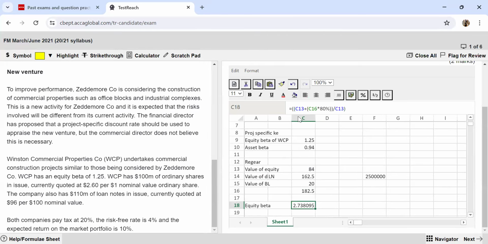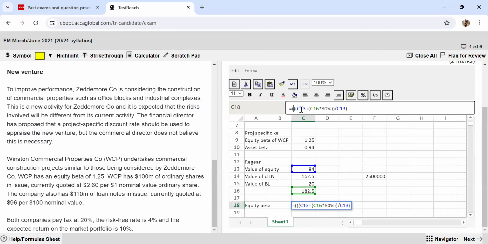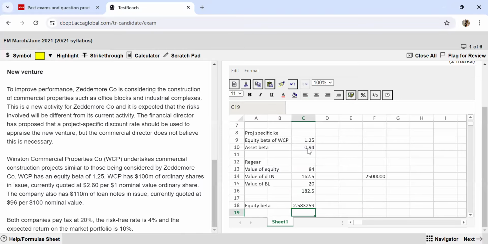Now this is something which I have to multiply with the asset beta, so I put in more brackets so that the entire figure gets multiplied with the asset beta. Now I have arrived at my equity beta, which is 2.58. Again, for simplicity, let's put it to 2 decimal places.